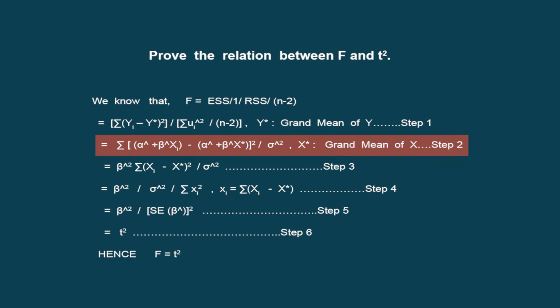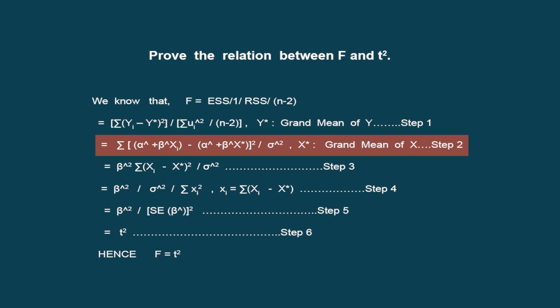On the basis of this, we are basically writing in terms of a two-variable regression model where the estimated parameters are alpha hat and beta hat Xi, minus we are taking its difference from their respective means, which means alpha hat plus beta hat X star, and we square it up, and we do it divided by sigma hat square, because this is basically being estimated or it is basically being observed.